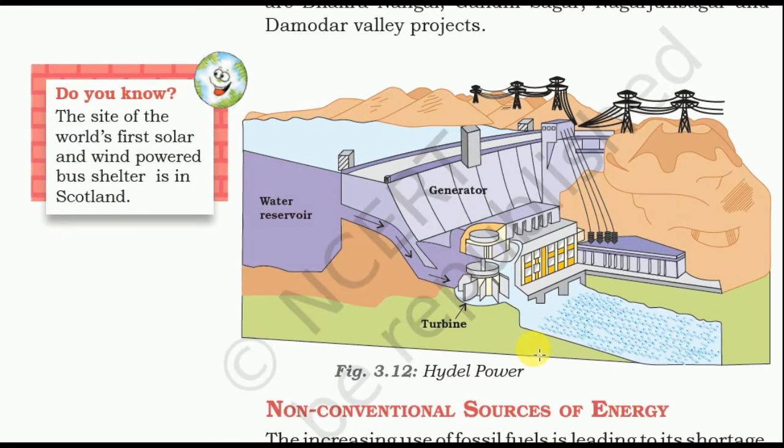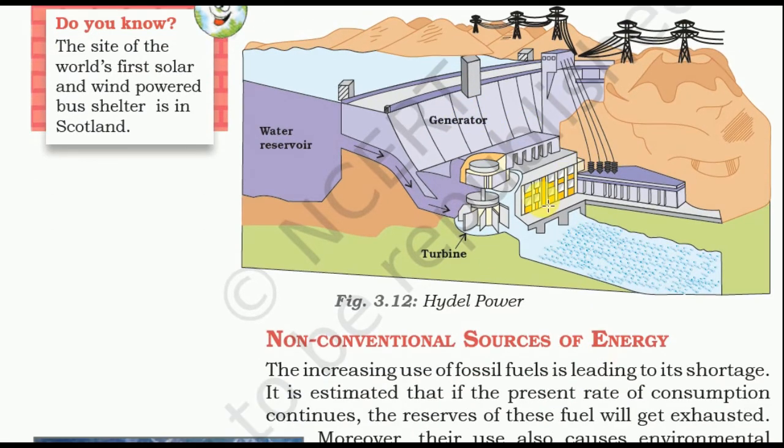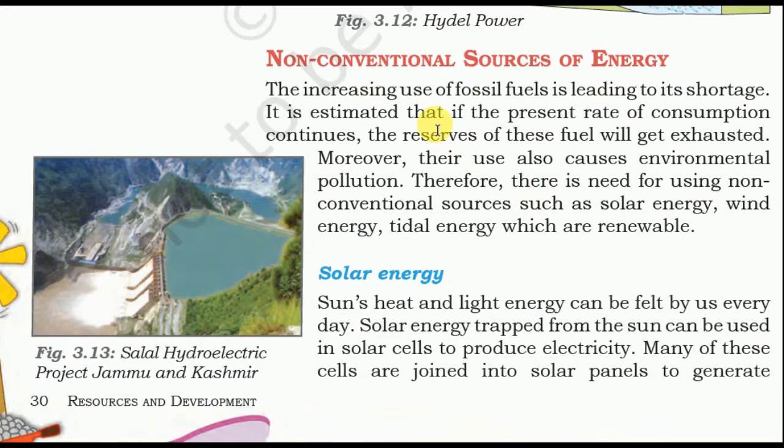So here is a picture of a hydel power plant. This is the Salal hydroelectric project in the state of Jammu and Kashmir.